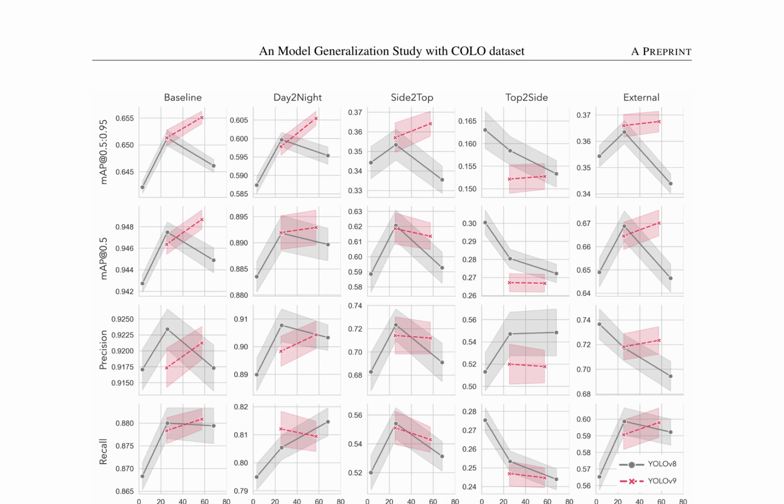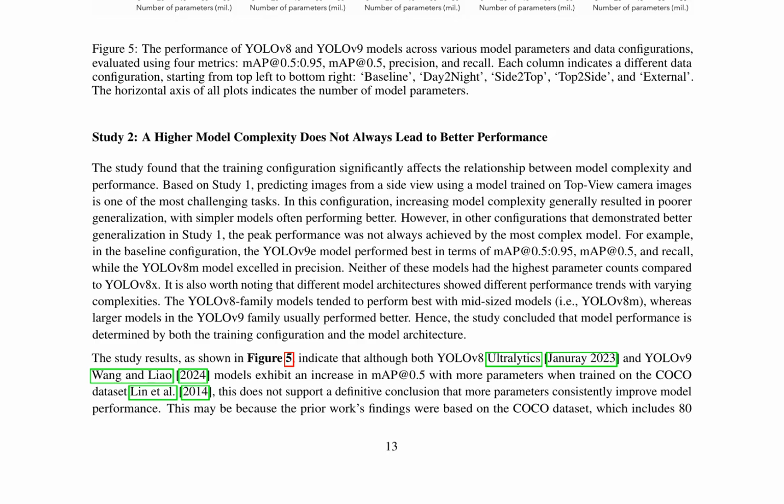This study explores the generalization capabilities of YOLOv8 and YOLOv9 models across various model parameters and data configurations, utilizing the COLO dataset. The results indicate that higher model complexity does not necessarily lead to better performance, as the optimal model configuration depends heavily on the specific task and dataset. In some configurations, simpler models performed better, while in others, larger models excelled.